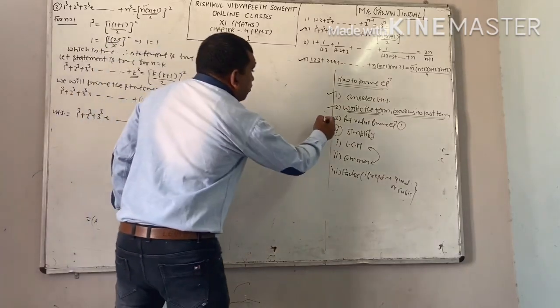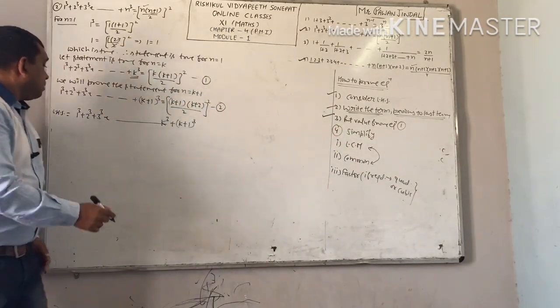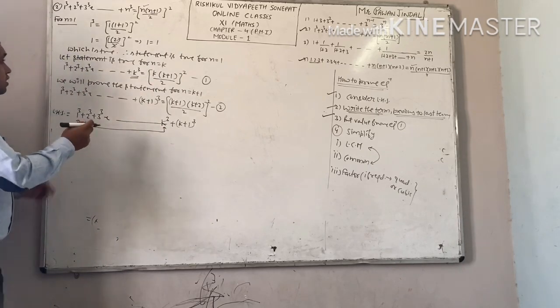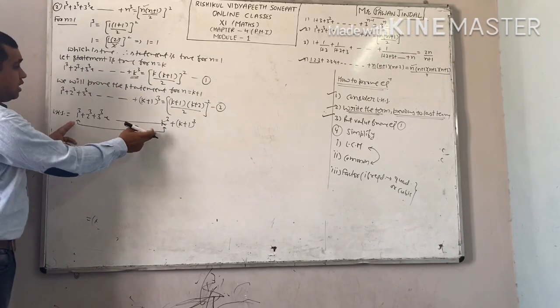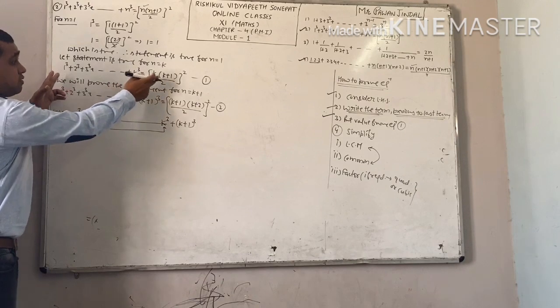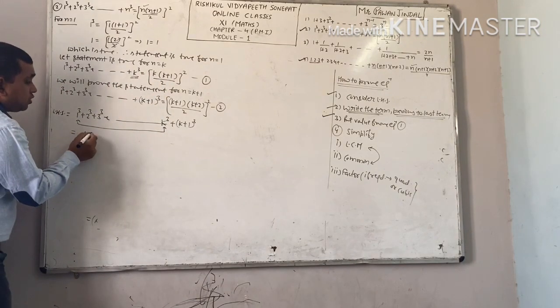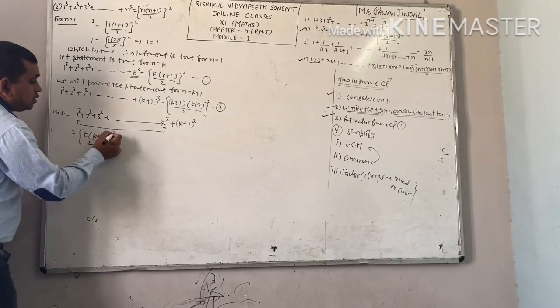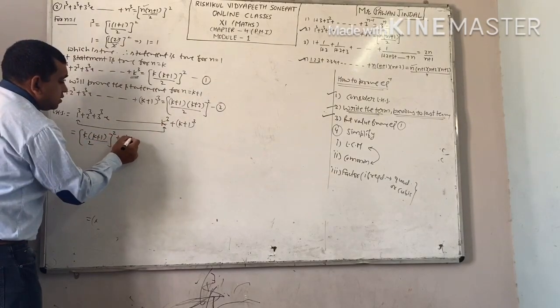Next step, put the value from equation number 1, because this is also the left hand side of equation 1. You can see here similarly, and from equation 1 we can write down its value. Its value is k into k plus 1 by 2 whole square, plus this as it is.